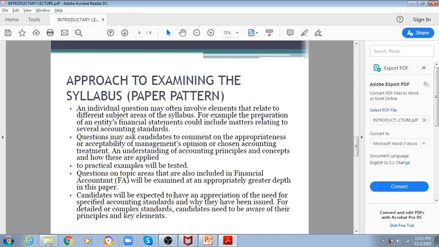Candidates will be expected to have an appreciation of the need for specific accounting standards and why they have been issued. For detailed or complex standards, candidates need to be aware of their principles and key elements. Any question about this area, you can ask me on WhatsApp.